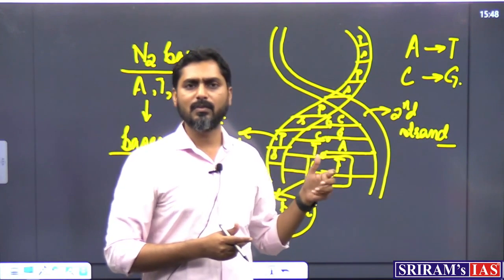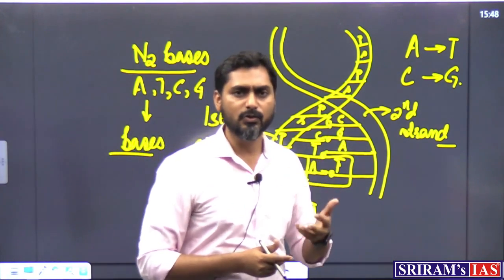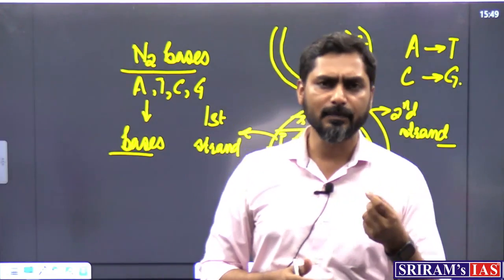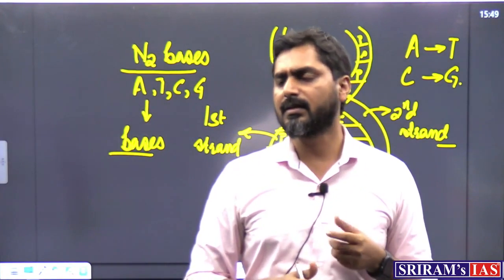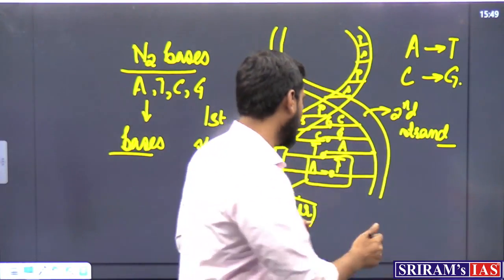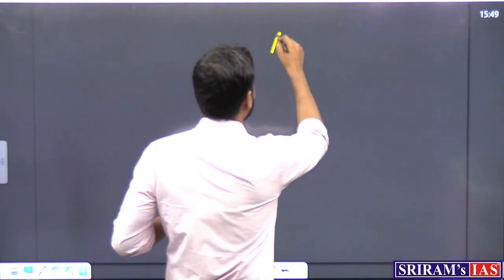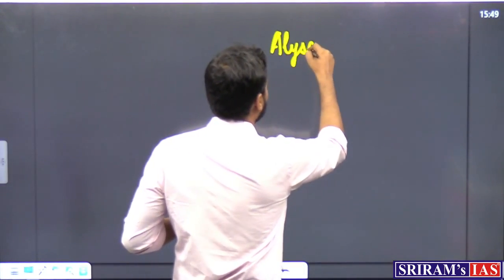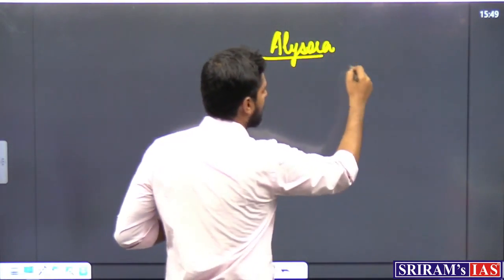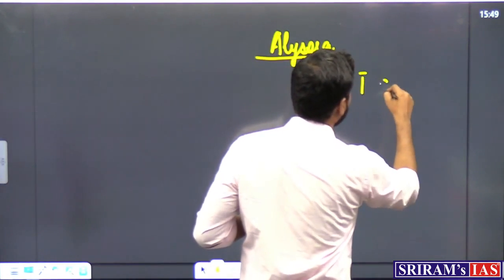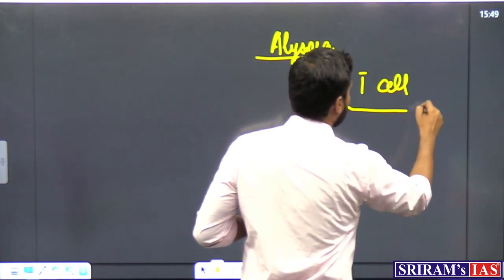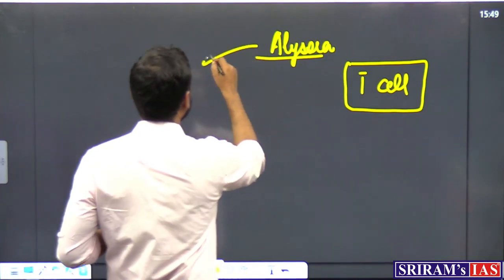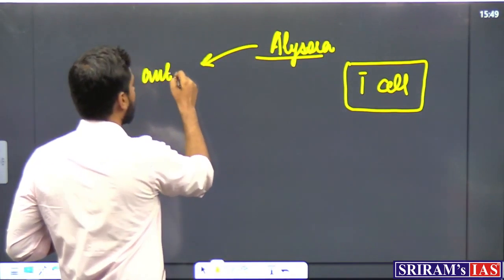Whether you hear about CRISPR-Cas9 being used to treat Alicia. Alicia is a girl in the UK. It is a very famous case. She is suffering from an autoimmune disease.